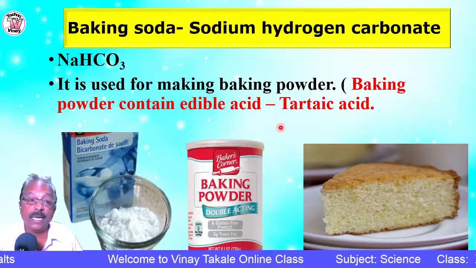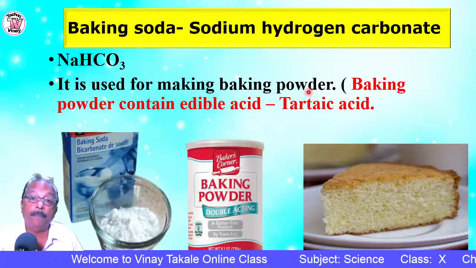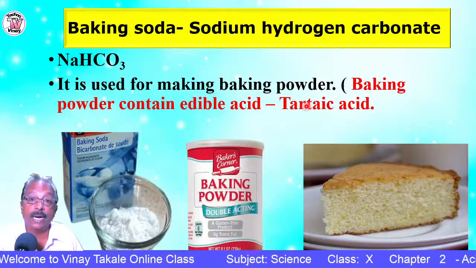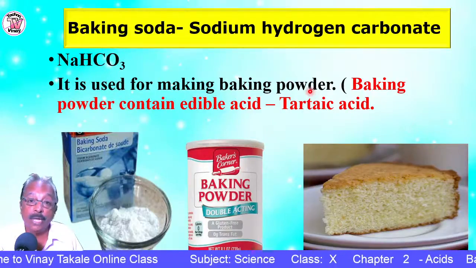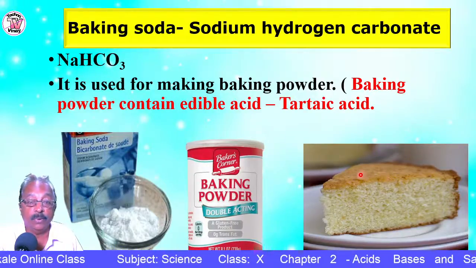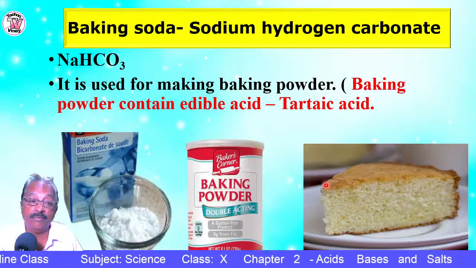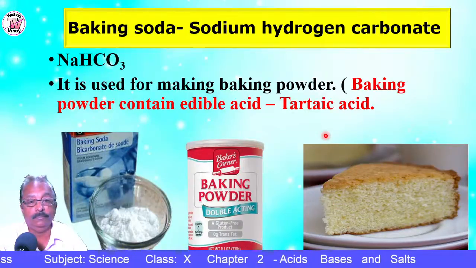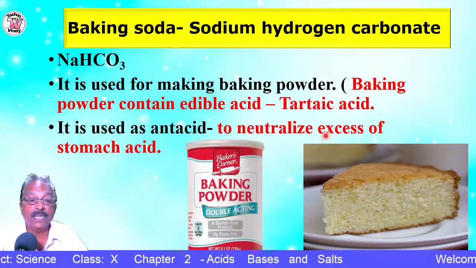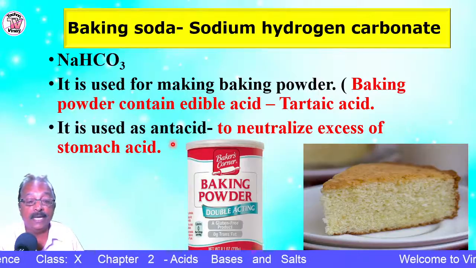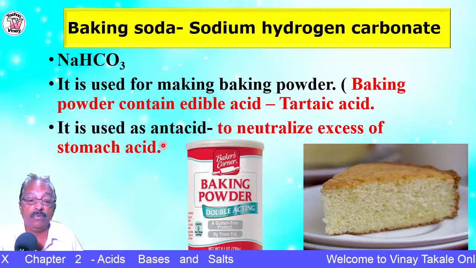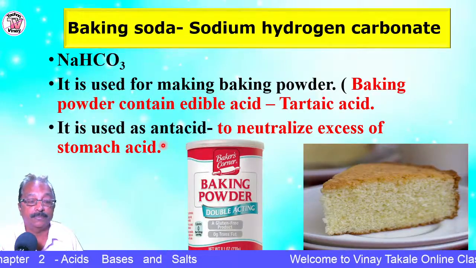And how is this carbon dioxide gas released here? So baking powder contains a small quantity of tartaric acid. When you heat it, tartaric acid will react with sodium hydrogen carbonate, and the gas liberated is carbon dioxide gas, due to which the cake becomes fluffy and spongy. Another use is that it is used as an antacid, to neutralize excess stomach acid.